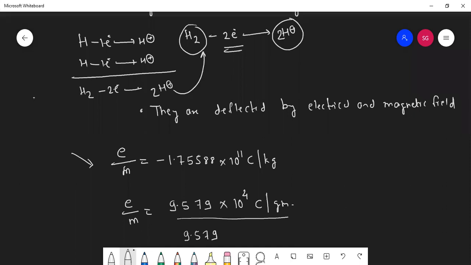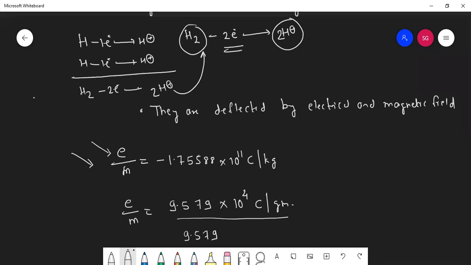Now, can you tell me the e by m ratio of electron and the e by m ratio of proton? Which one is smaller and which one is bigger? Proton is smaller. So always you need to remember the proton's e by m ratio is smaller.